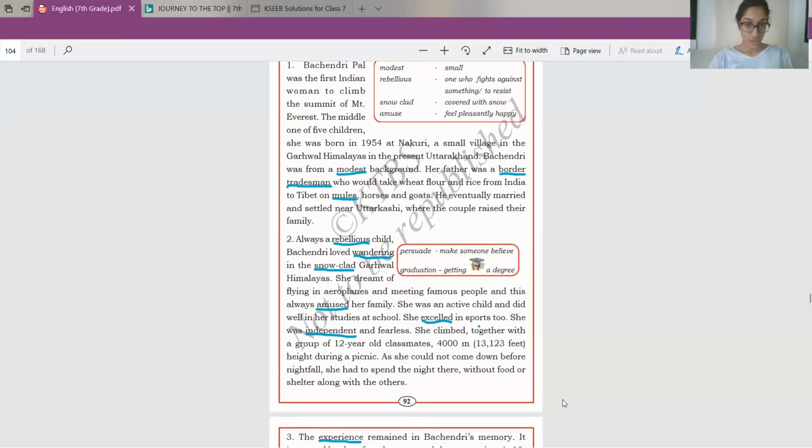Okay, so next, we have to write down another point. Let's see where else we can call her. Oh, here. She was independent and fearless. So independent and fearless is another adjective that you can use to describe Bachendri Pal. So write down this in the last blank. Independent and fearless.